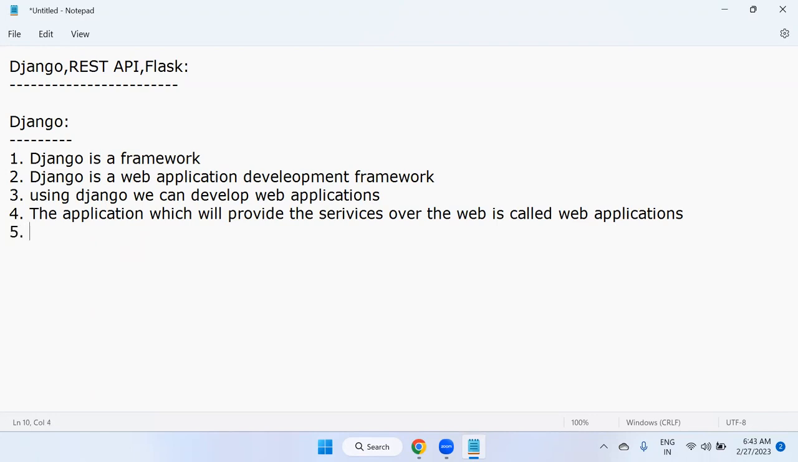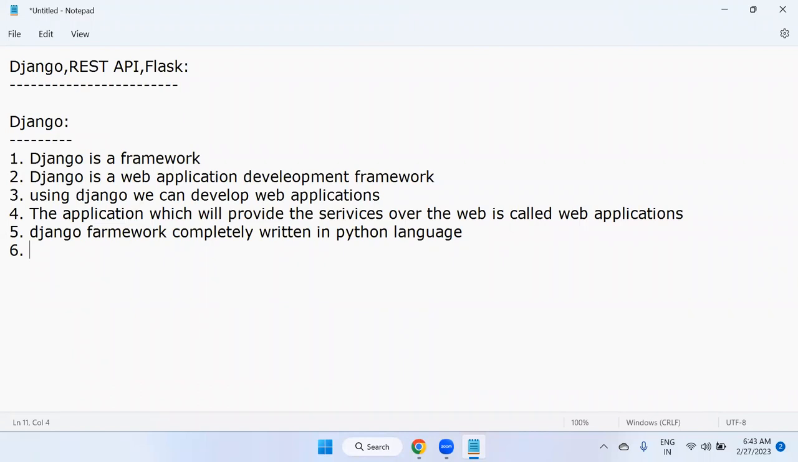And next, the Django framework is completely written in the Python programming language. So to learn Django, Python is compulsory and recommended. Python is a prerequisite subject. The Django framework is completely written in Python language.